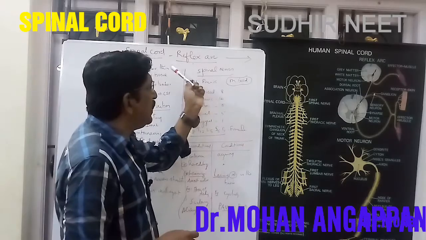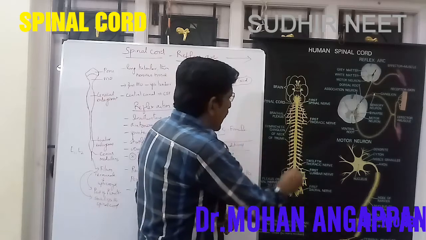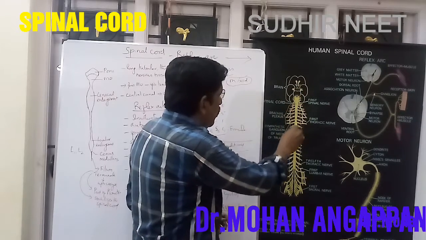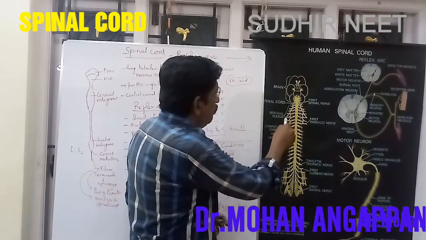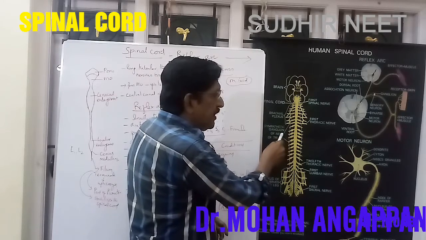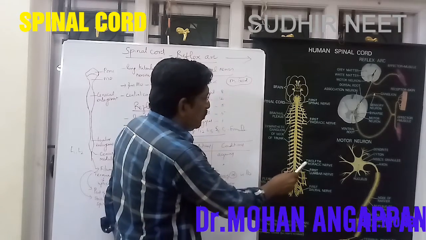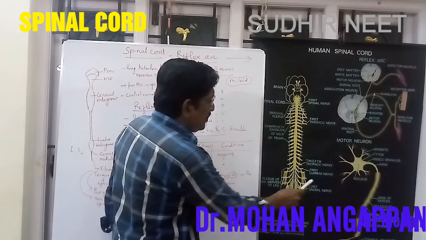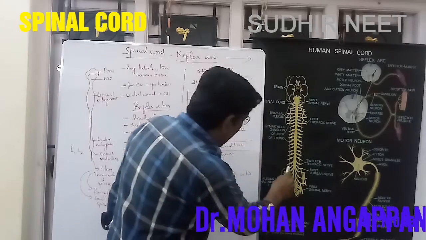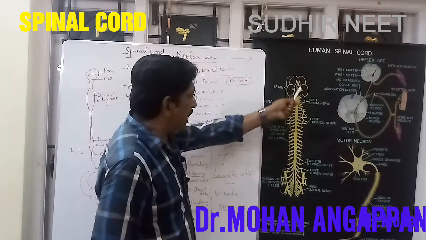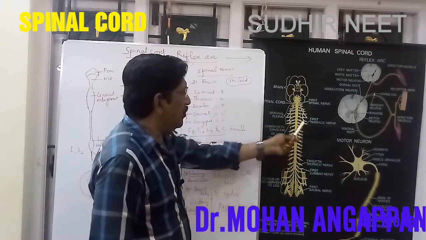Now, the reflex action is done by this reflex arc. Before that, you can see the diagram of the spinal cord. So, brain, this is the spinal cord. This is the first thoracic nerve, first spinal nerve, brachial plexus, sympathetic ganglion of the neck and sympathetic ganglion of the trunk, 12th thoracic nerve, first lumbar nerve, first sacral nerve, and plexus of the spinal nerves to the leg. So this is a clear diagram of the spinal cord extending the spinal nerves.